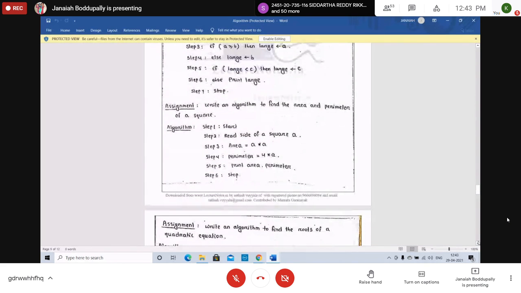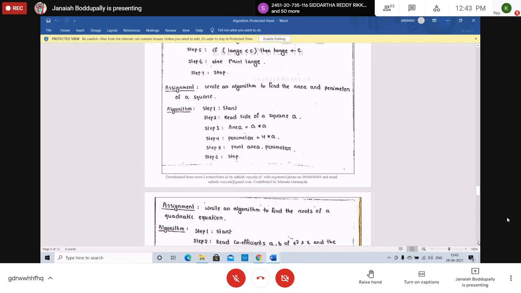Write an algorithm to find the area and perimeter of a square. How to find area of the square? Side into side, perimeter 4 into side. That's it. Very simple to write algorithms.